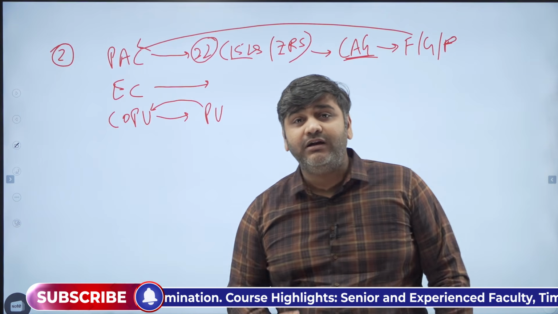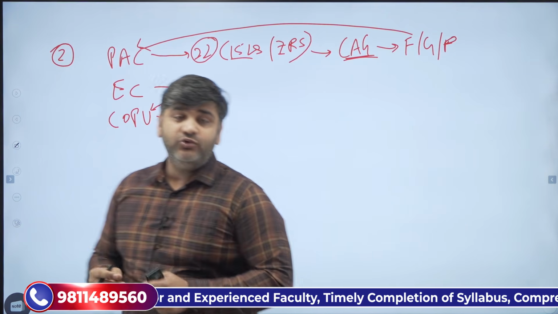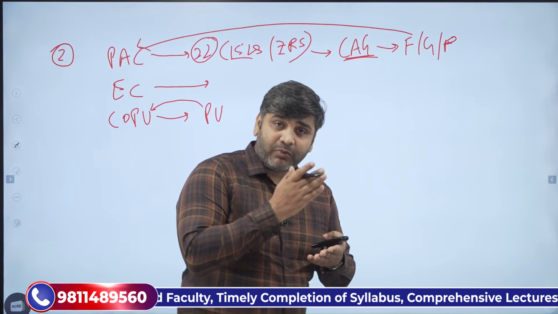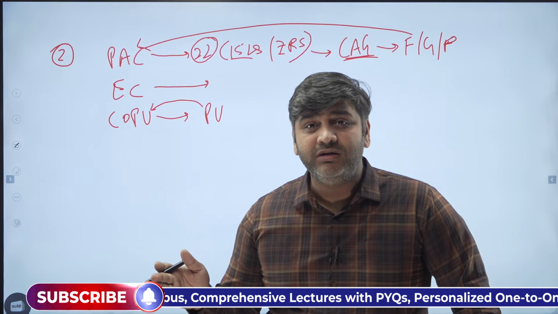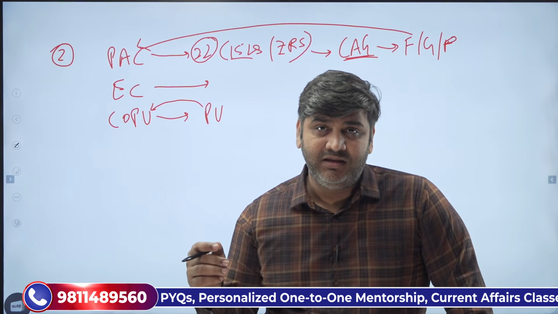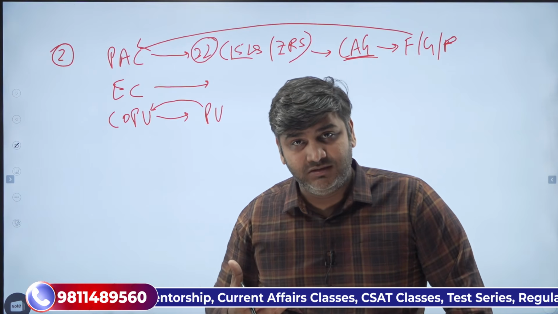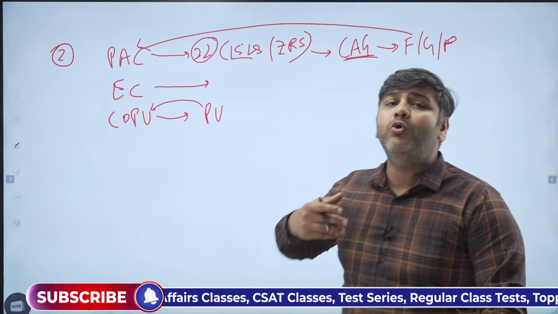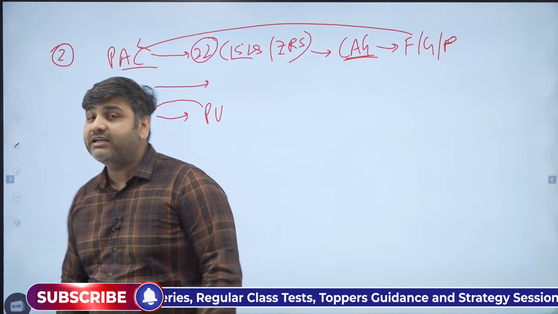What is the role of Public Account Committee? To look into the nuances, to see whether the policies which are made are actually being implemented on ground impactfully or not. The expenditure which is made, has it brought some kind of outcomes or not. So in order to scrutinize the whole business which is done by the executive, the Public Account Committee comes into the picture.